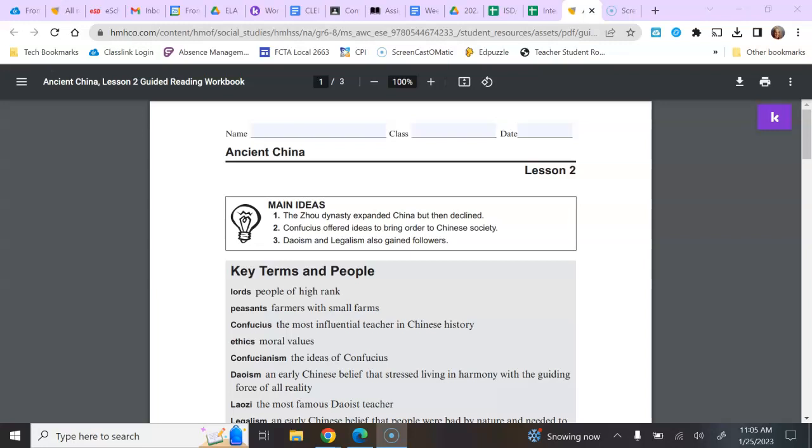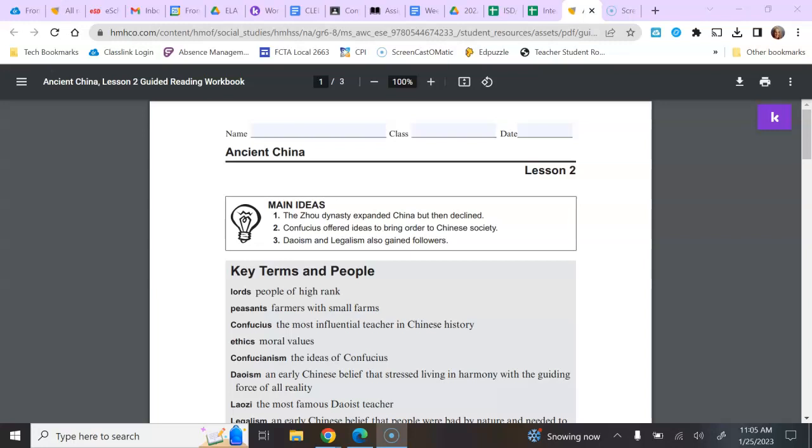I believe it is on page 74. Just double checking that. Yep, page 74, 75, and 76. We're going to start with the main idea box at the top of the page.